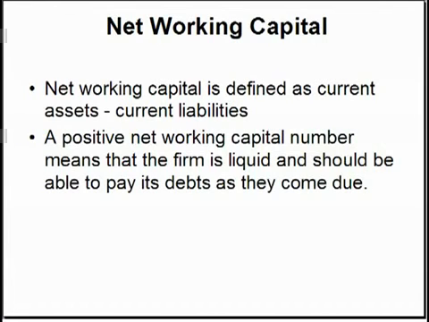For example, consider a firm purchases inventory on account and charges the cost of the inventory to an account payable. As the firm sells the inventory, it will repay the account payable. The firm can also sell to customers and create accounts receivable, which means the customer will repay at a later date. As the customers repay their accounts, you will receive cash, which you use to pay off your accounts payable. If the net working capital number is negative, then it means your current liabilities are greater than your current assets, which means you will eventually run out of cash and have liquidity problems.